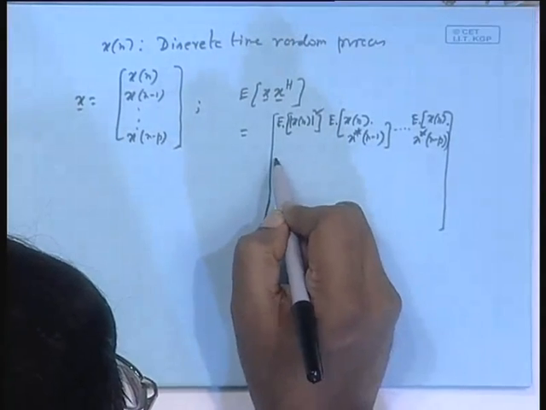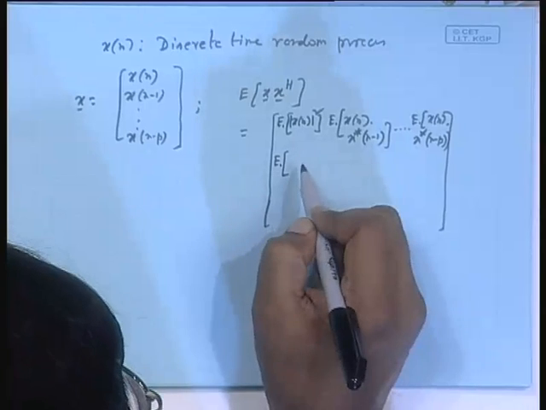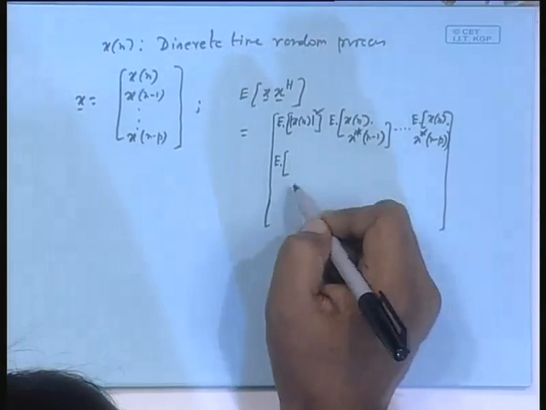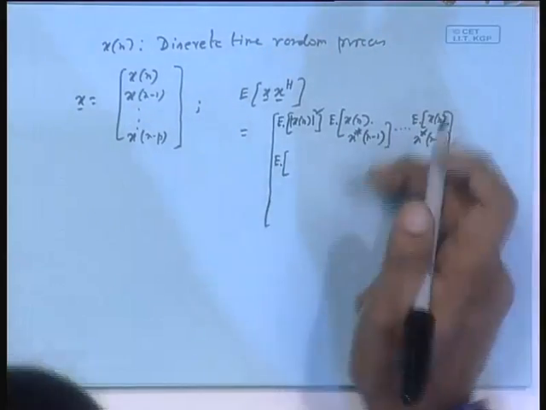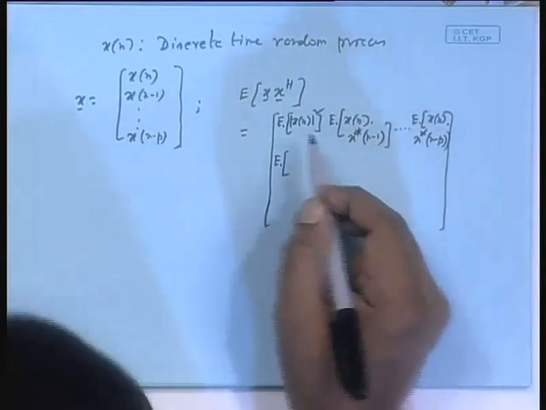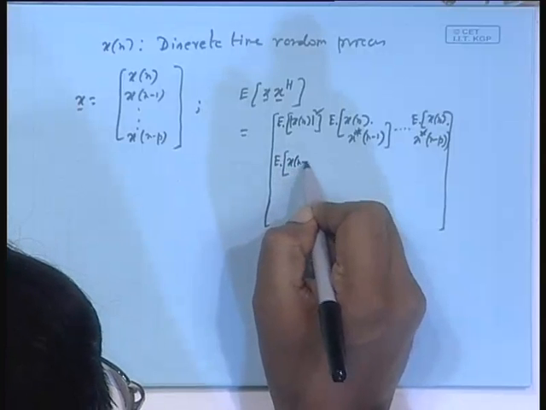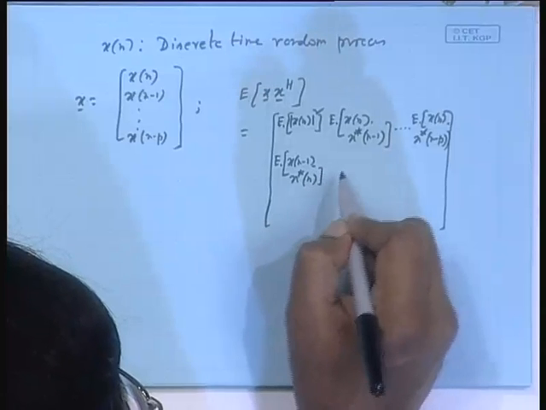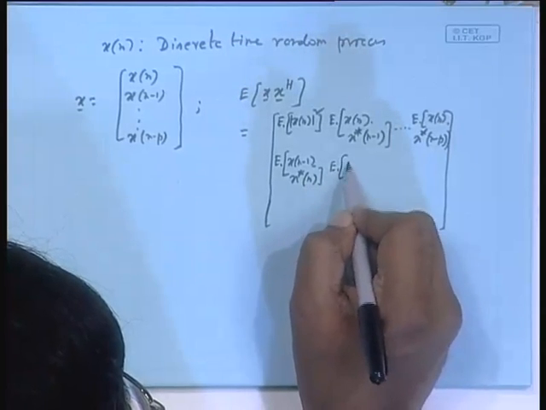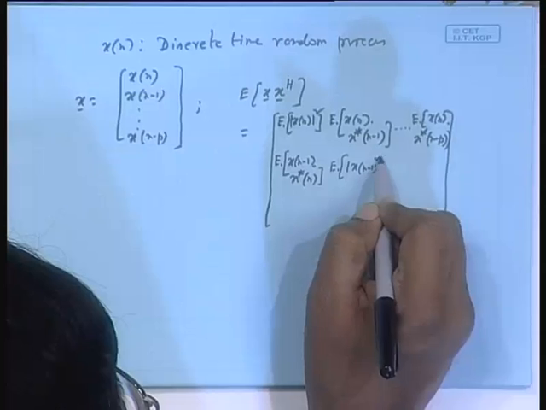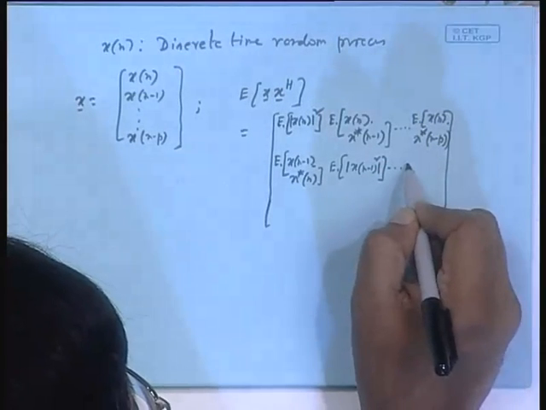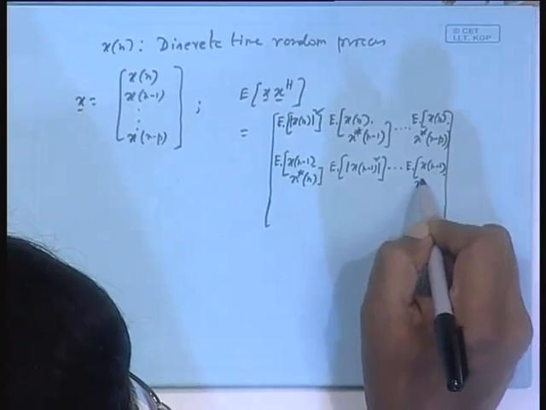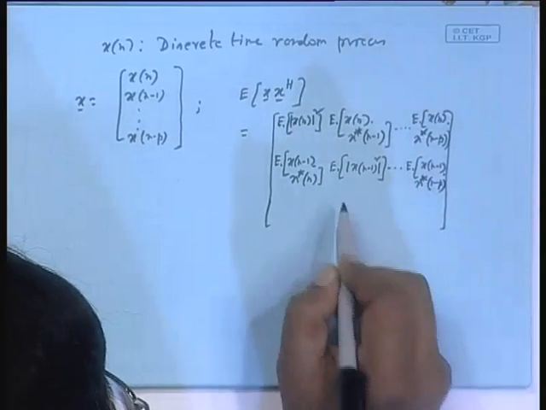Next row will be x what? You can see it is a conjugate of this. Even otherwise, because of the Hermitian property, this conjugate will come here. Dot dot dot.